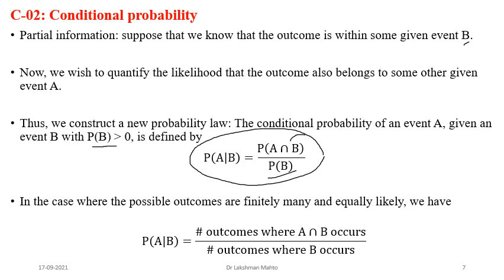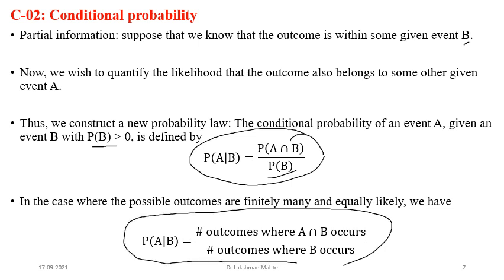That means the number of outcomes of A within B divided by the total number of possible outcomes. This definition is only valid when your sample space is discrete. In that case this is how to calculate the conditional probability of event A given partial information B, or simply given B.